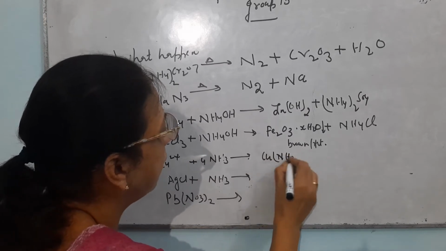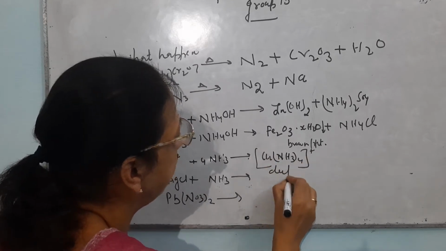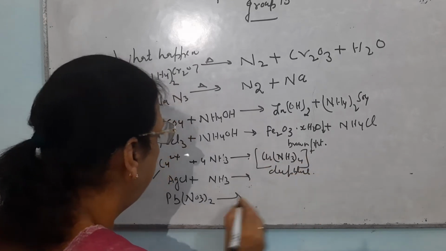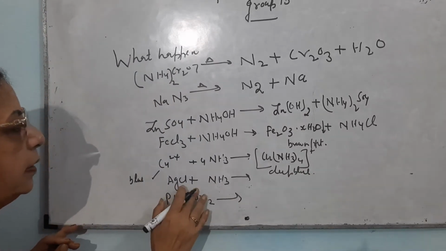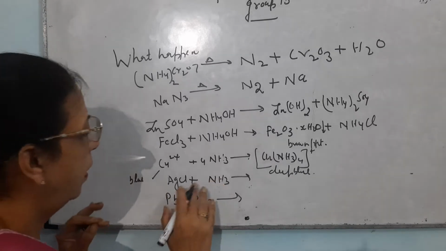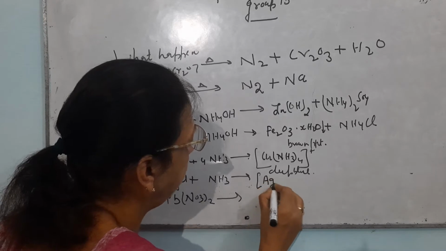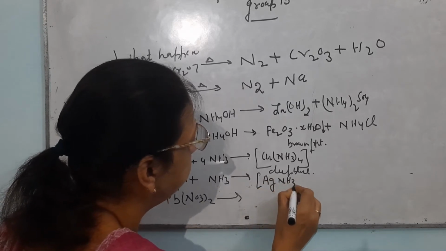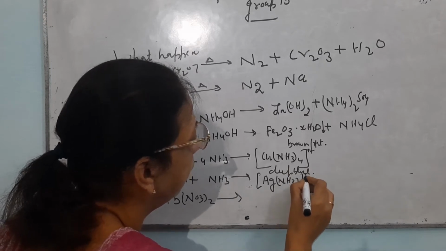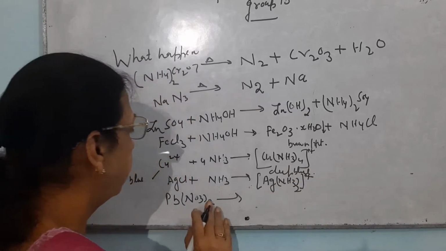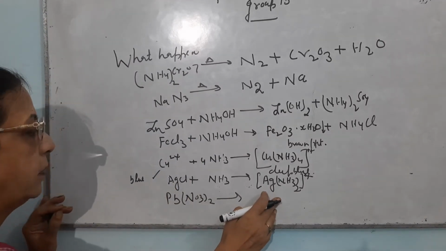tetraamine cuprate, which is deep blue in color. Similarly, silver chloride, when it reacts with ammonia, there is a formation of diamine argentate. That will be formed and this white precipitate will disappear to form a complex.